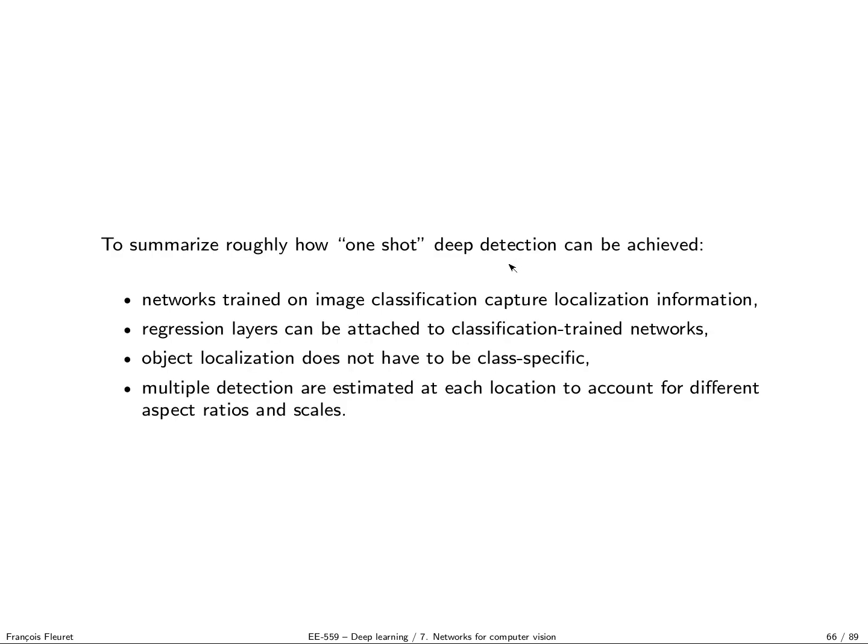So to summarize roughly how one-shot deep detection can be achieved: first, remarkably, and I think it's far from intuitive, networks which are trained on image classification capture localization information, and you can simply attach regression layers to those to predict geometrical quantities regarding the location of the targets. You can do object localization without being class specific, which I think is also extremely counterintuitive. I would expect that you really need to have a localizer for cars, which is very different from a localizer for birds, which is very different from a localizer for umbrellas.